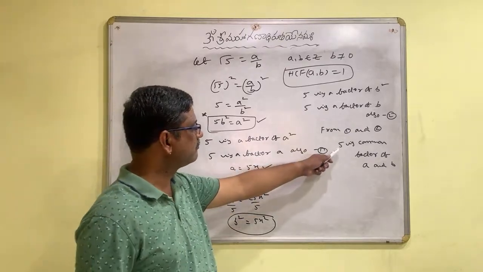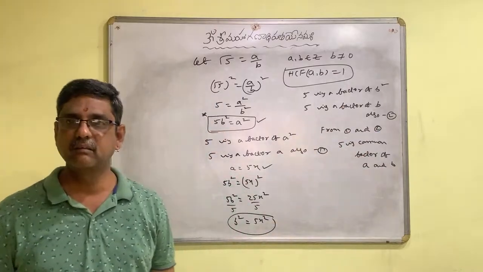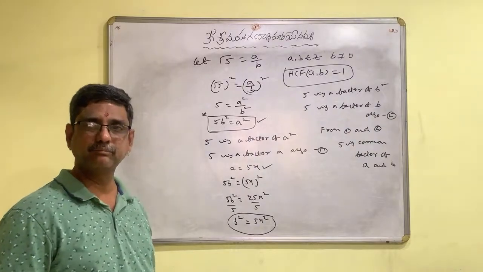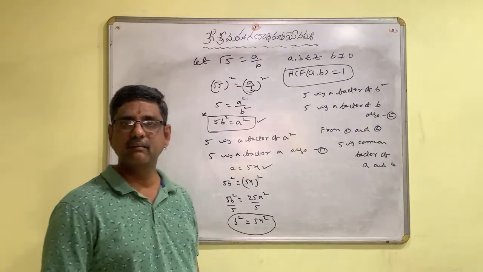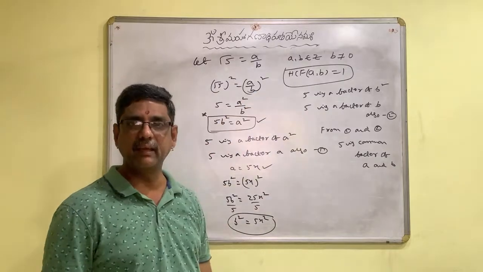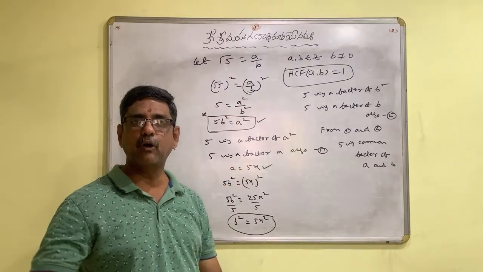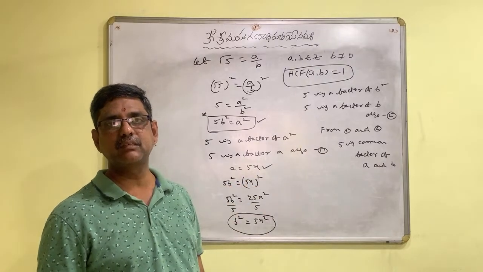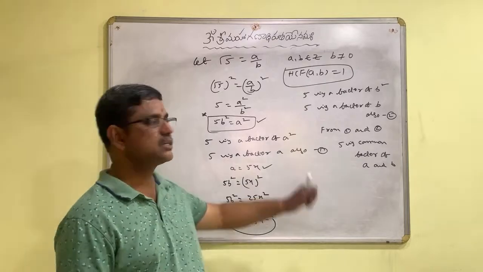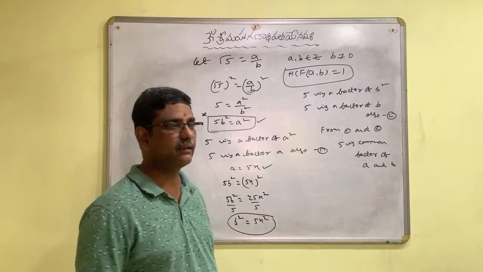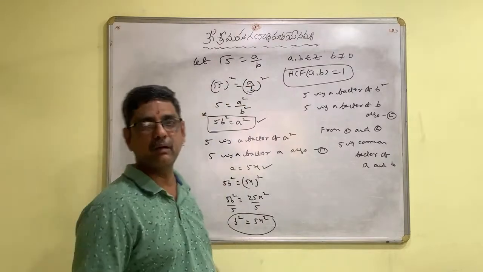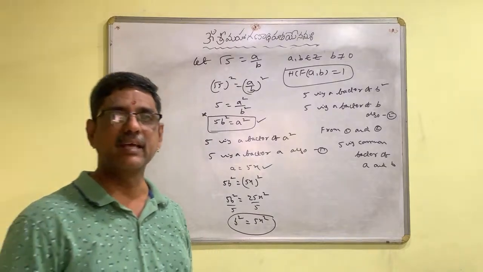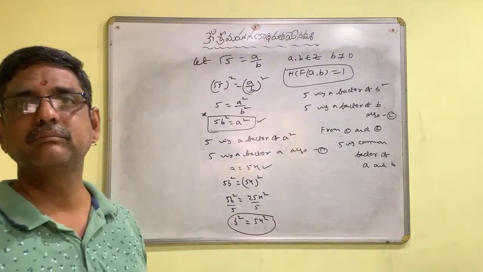But what we got is that 5 is a common factor of a and b. What is the meaning of that? Whatever we have taken in the beginning, quite the opposite we got as the answer. Why does this situation arise? This situation arises due to our incorrect assumption that root 5 is a rational number. So root 5 is not a rational number, it is an irrational number. Okay?